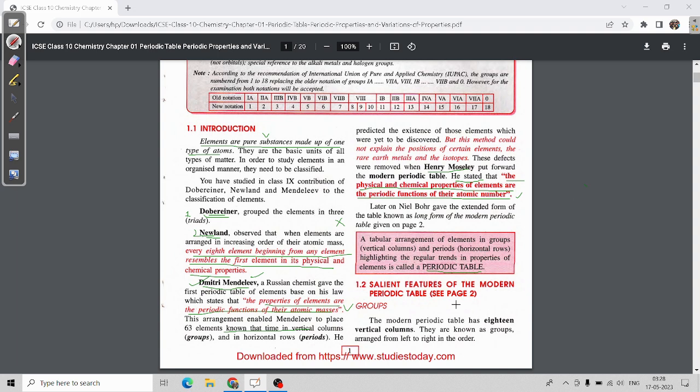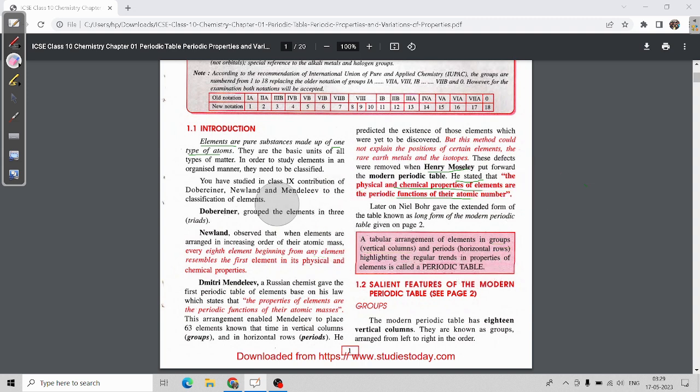Now the periodic table was formed by vertical columns, which are known as groups, and horizontal rows, which are known as periods.